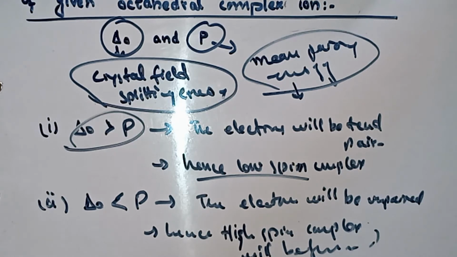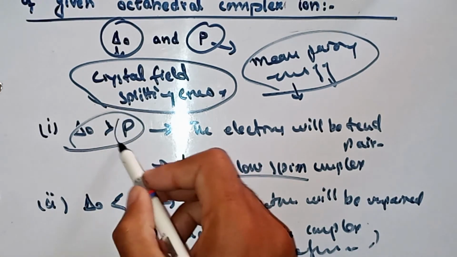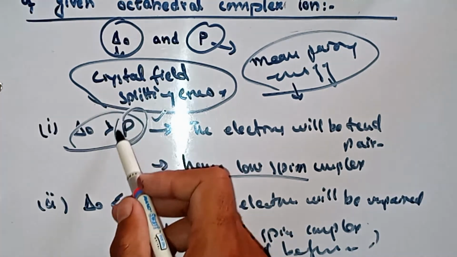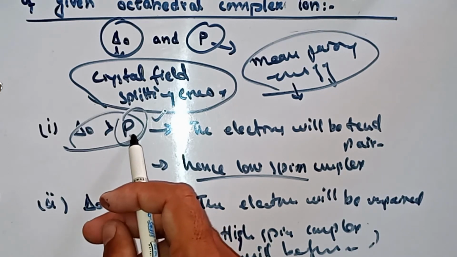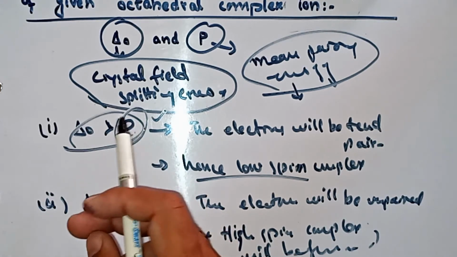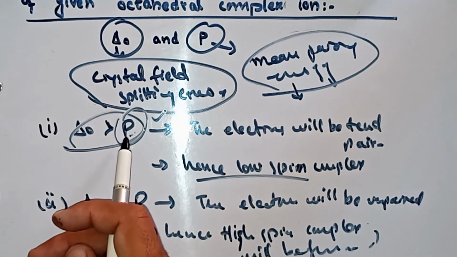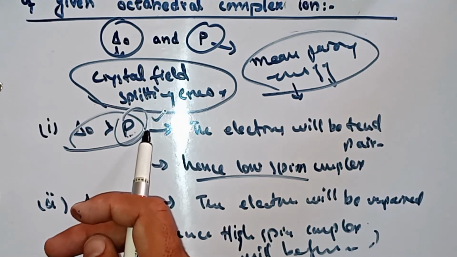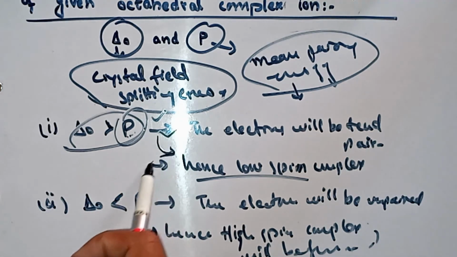Is it clear? So let's take some examples. In the first case, the mean pairing energy is less than del naught. It means the energy required to pair the electrons against electron repulsion is less than del naught. If pairing of electrons occurs, we can say there is a low spin complex.